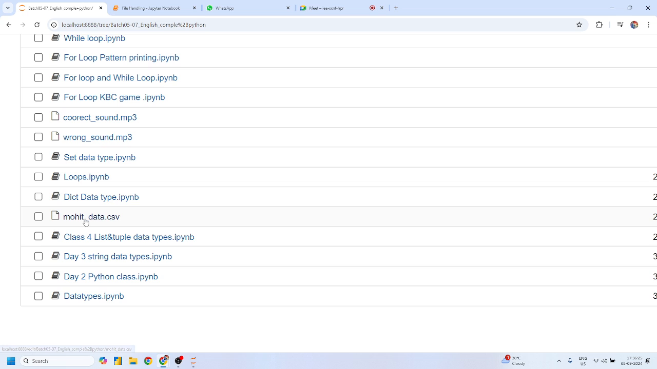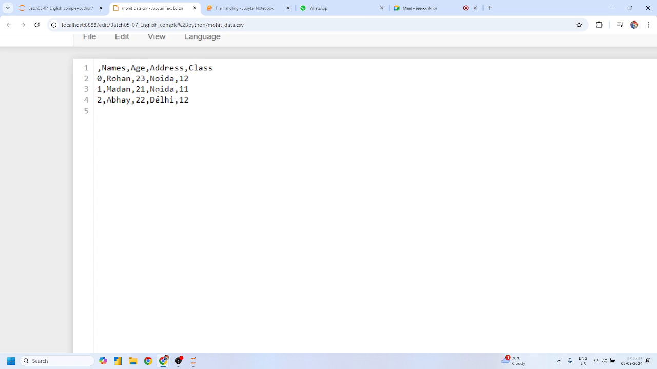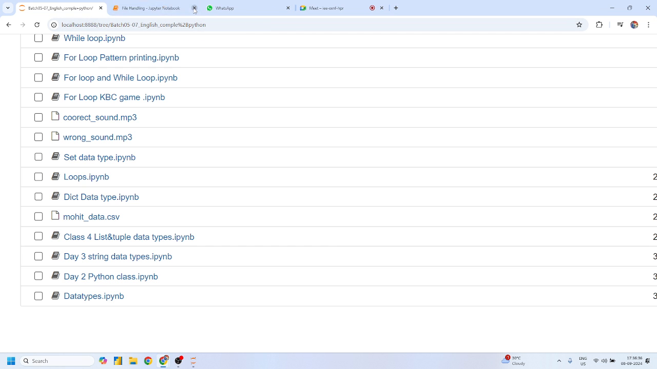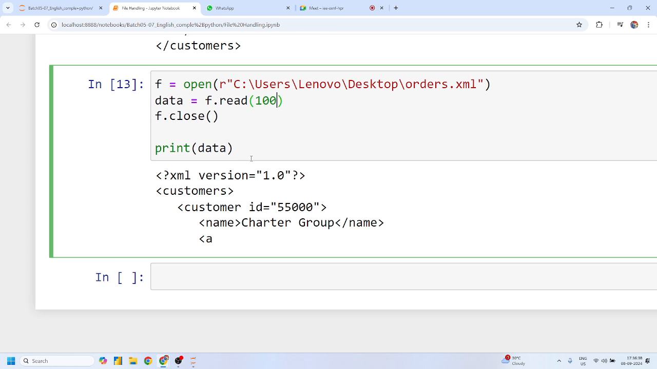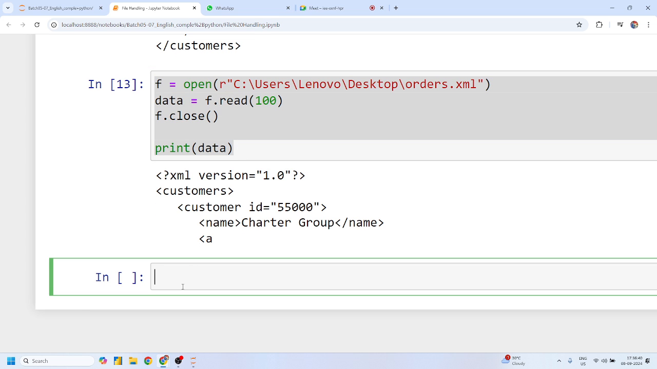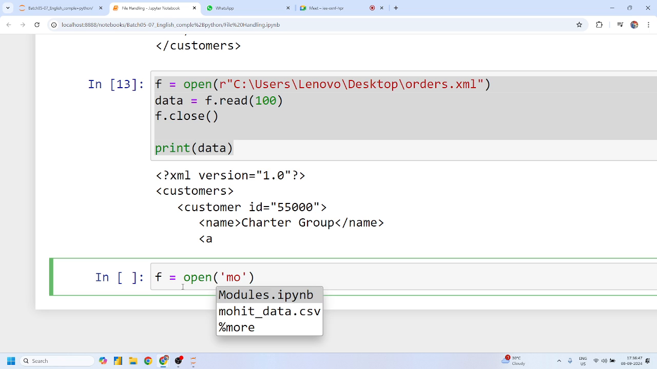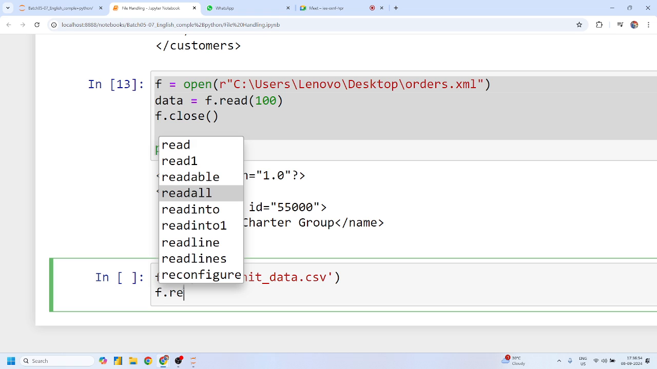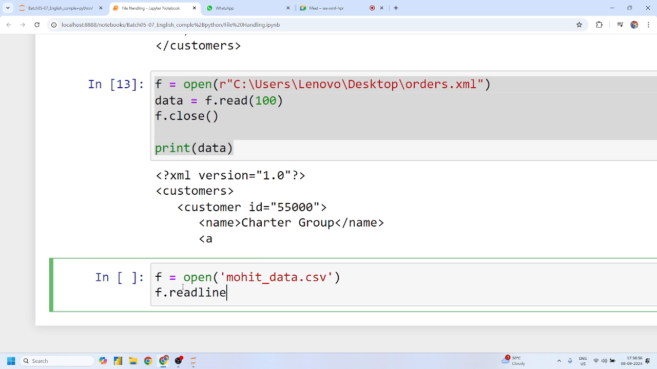So Mohit data.csv, guys, we have created this file on 36th of June 2024, and I know that a .csv file is a textual file. Yes or no, Mohit? Yes, sir. Now I want to read this file, so I'll just simply write open. Because this file is present in my local directory, I can just simply write mohit data.csv. And right now I don't want to read all the data. I want to just read one line.